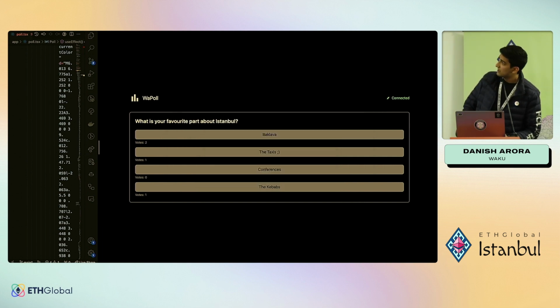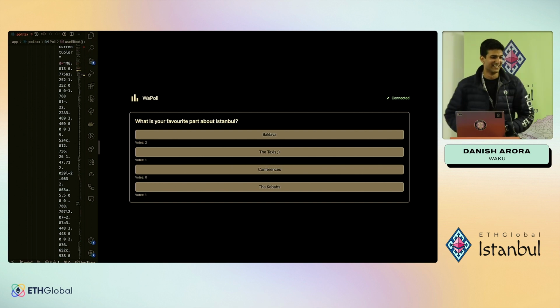And one thing to note here is, okay, so somebody thinks the taxis are the favorite part. Well, Guru would disagree. Guru got scammed yesterday. You're the one who voted it.